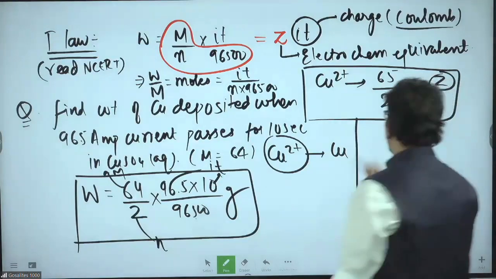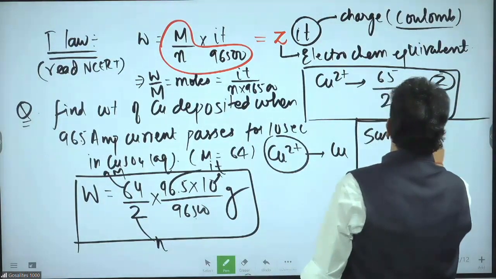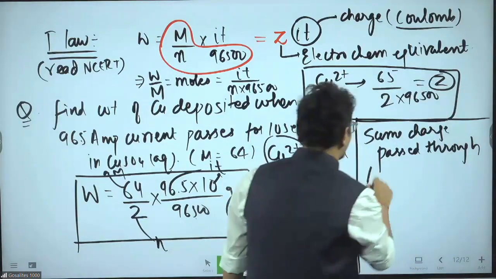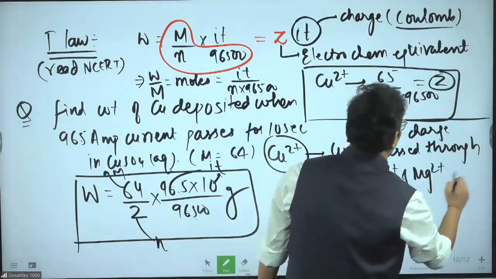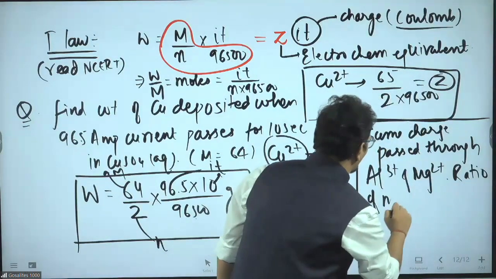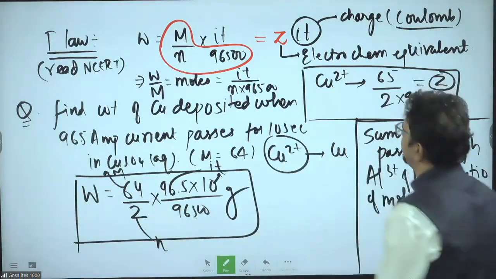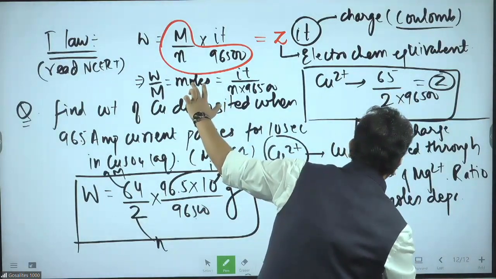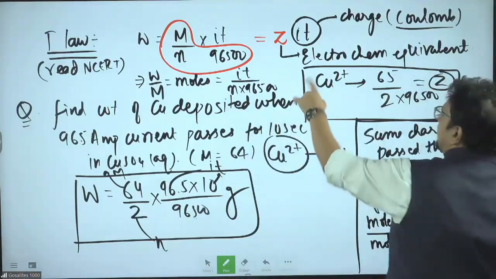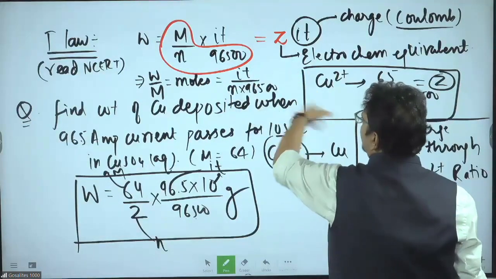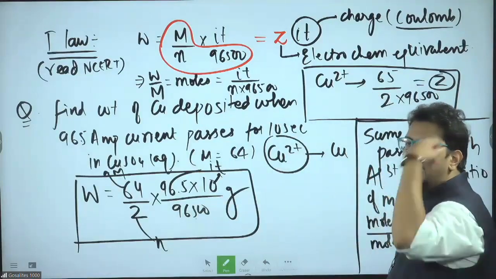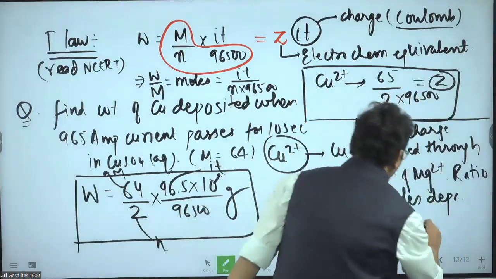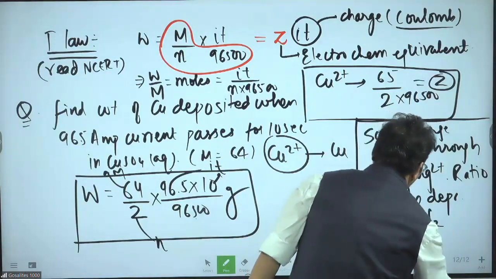For example, now I place the same charge passed through Al3+ and Mg2+. You have to find the ratio of moles deposited. Very simple. I have written moles 1 by moles 2. Now imagine charge is the same. Charge same means IT upon 96500 cancels. Only n is left. So I can say valency factor 2 by valency factor 1.